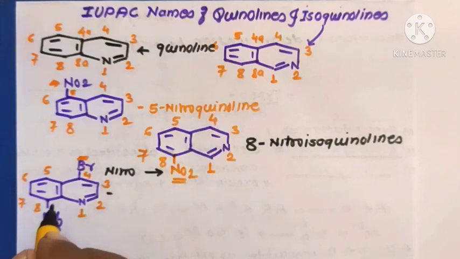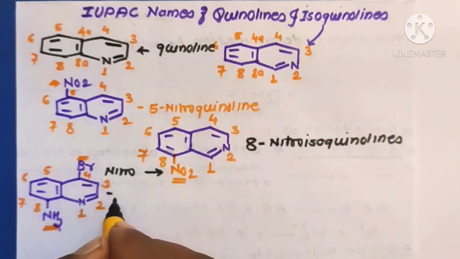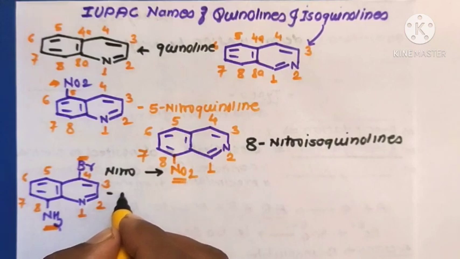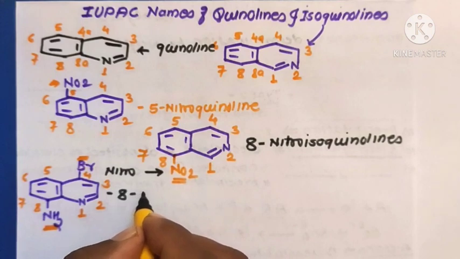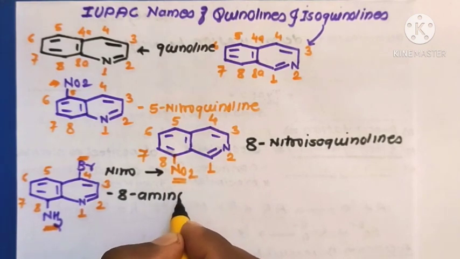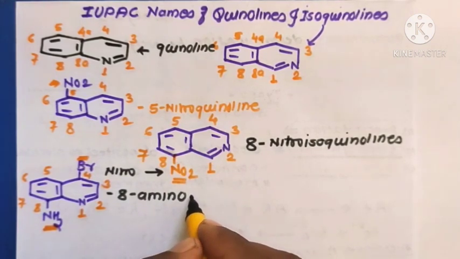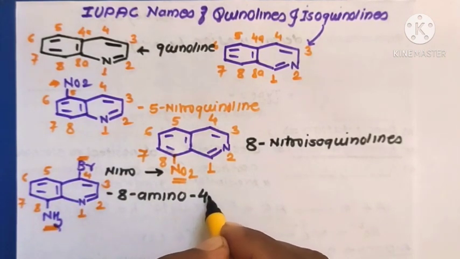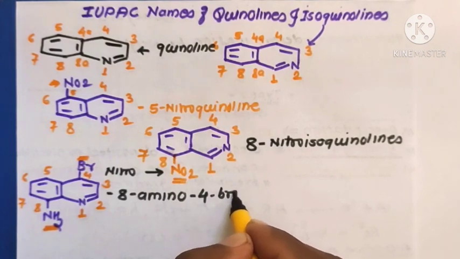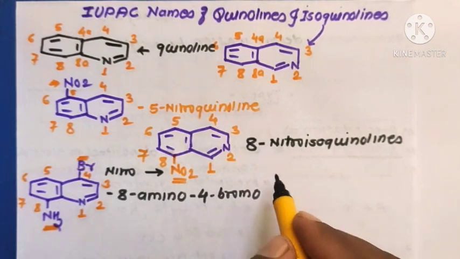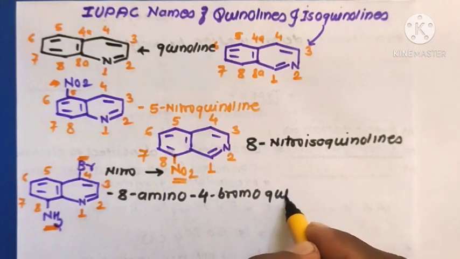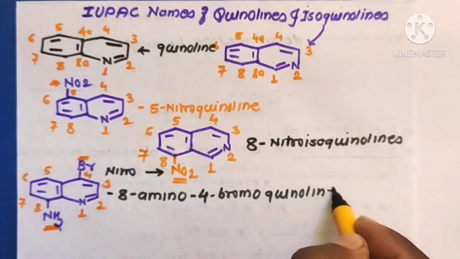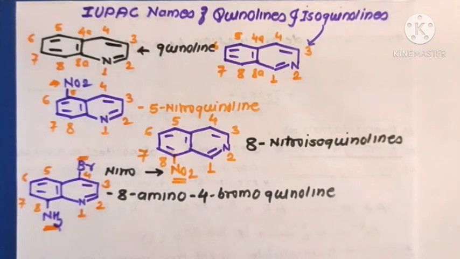Amino starts with the letter A, so amino comes first, then bromo. Therefore the name is 8-amino-4-bromoquinoline. This is the correct IUPAC name.